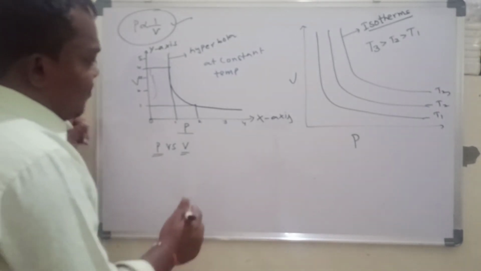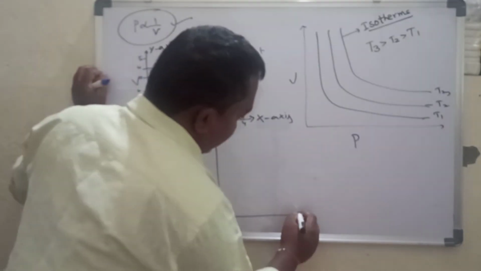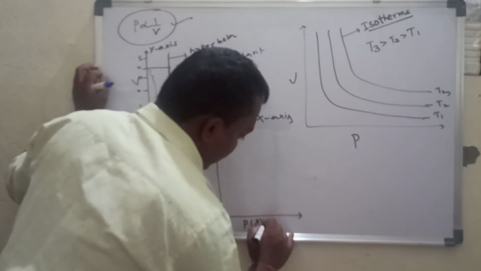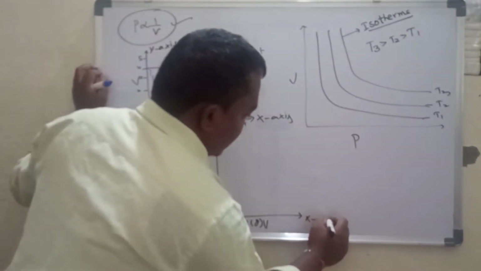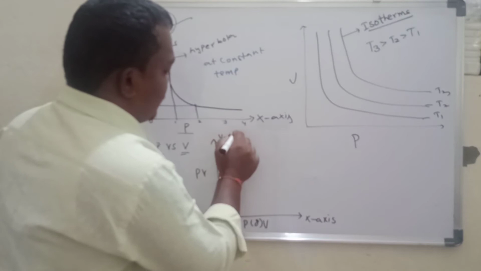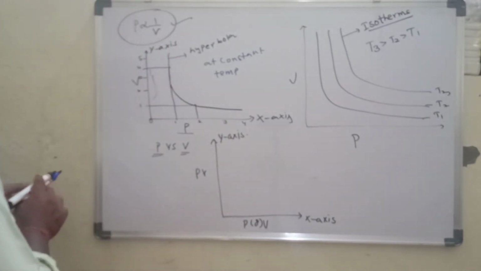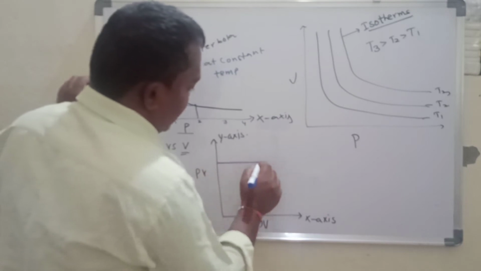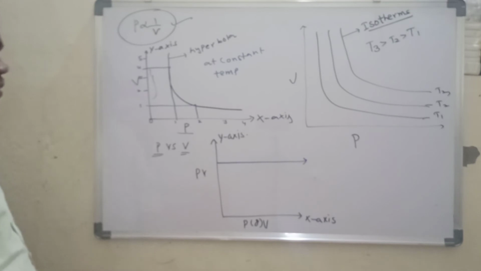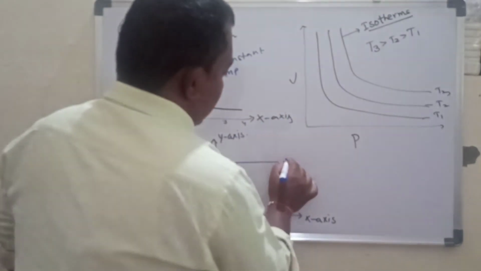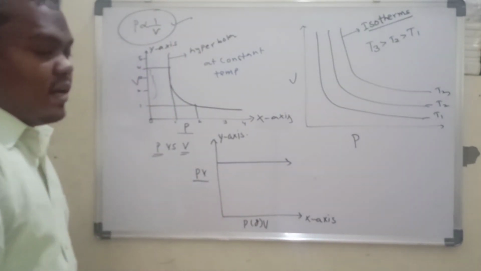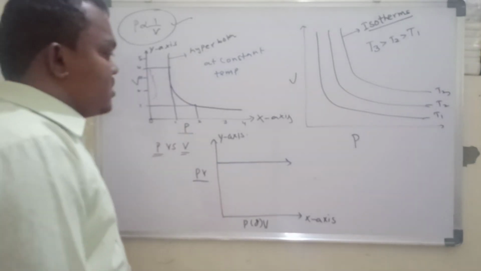So let us go for another graph. I am going to take pressure or volume on the x-axis, and the product of pressure and volume on the y-axis. When we take this graph, we get a straight line parallel to the x-axis. Whether pressure or volume you take on the x-axis, you take the product of pressure and volume on the y-axis. So this is one of the graphs.